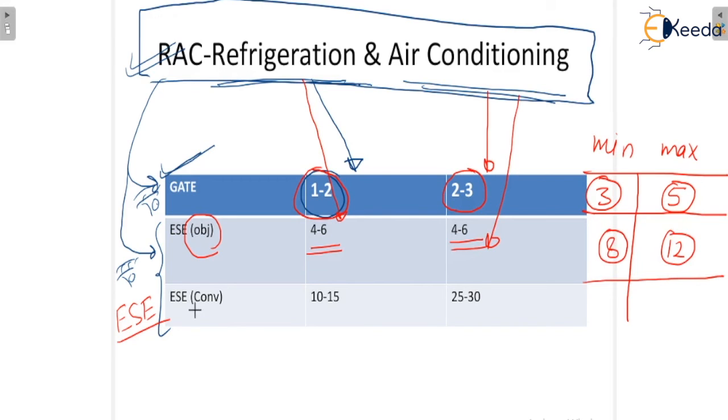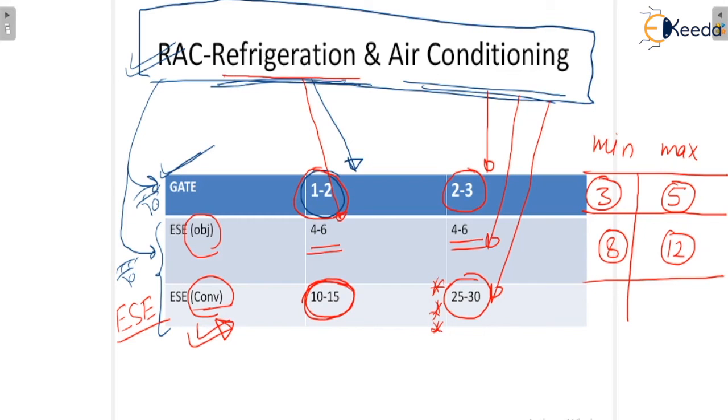And as per ESE conventional, that means the written paper, 10 to 15 marks from refrigeration, and here 25 to 30 marks from air conditioning. That means as per ESE conventional, the air conditioning topic is very, very important. And the refrigeration topic is not as important, but it is also important.